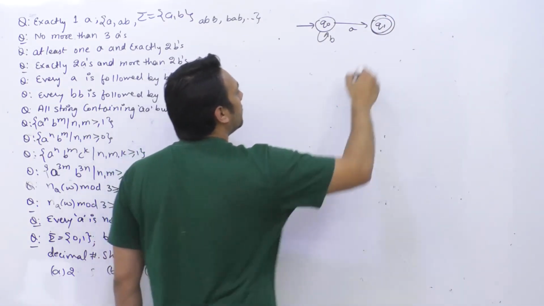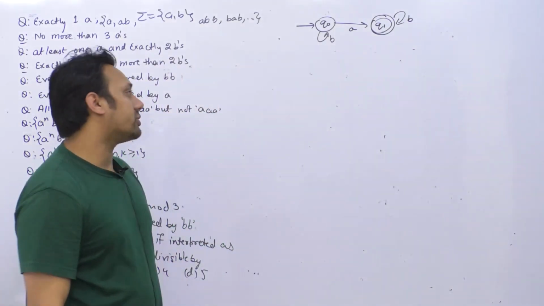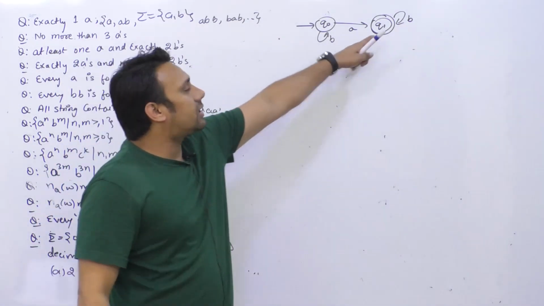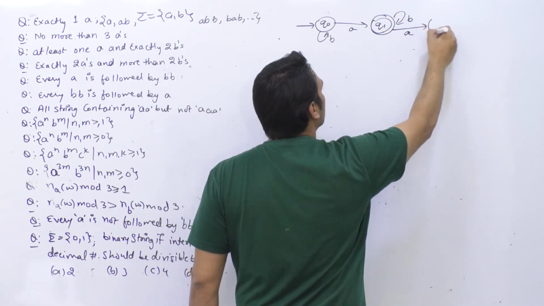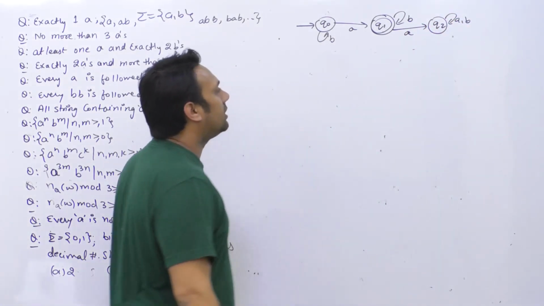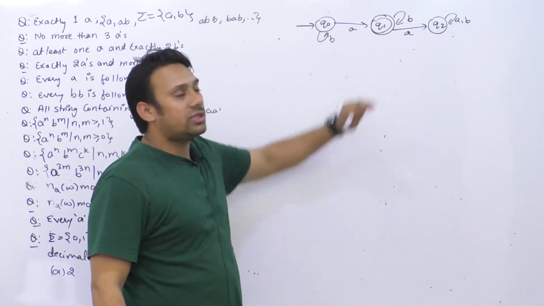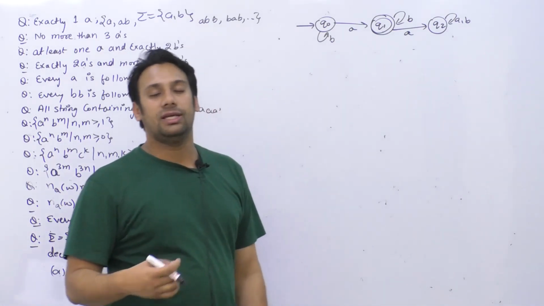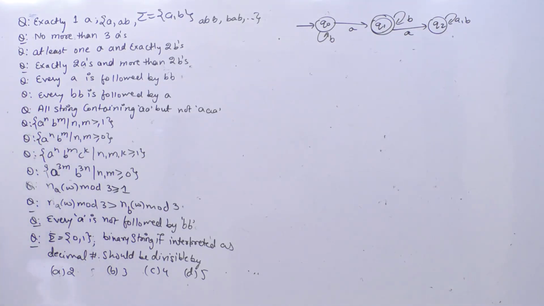Okay, and here we can have any number of B's again. So here also you can have any number of B's. But again here we can get more A's also. So as soon as you get one more A, you go to the state Q2 and you are going to keep it as a reject state. That means if you have one A, then you are going to accept the string. But if you have more than one A, then you are going to reject. So the problem is very easy. The problem says we should have exactly one A. So the second problem says no more than 3 A's.